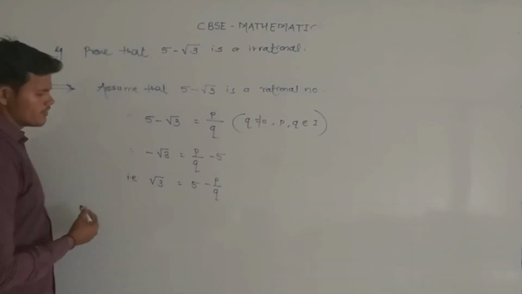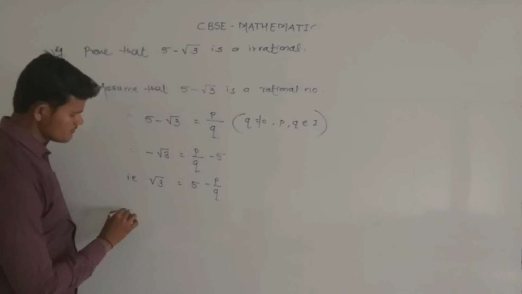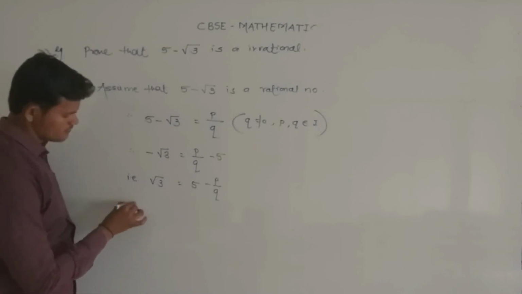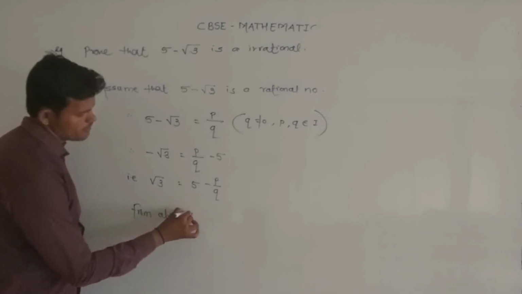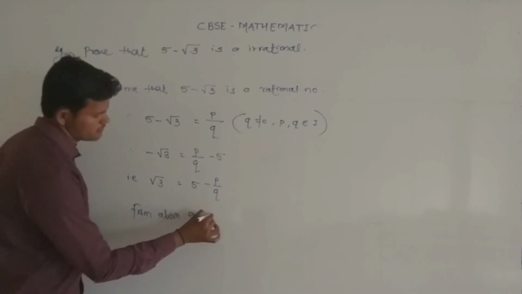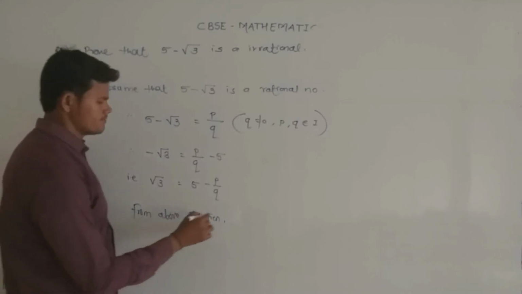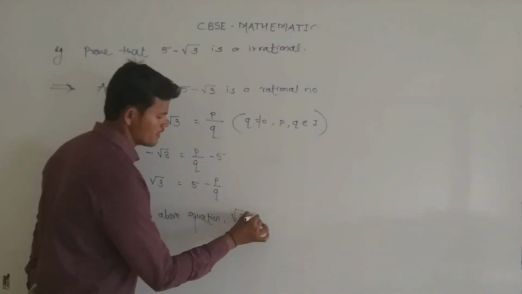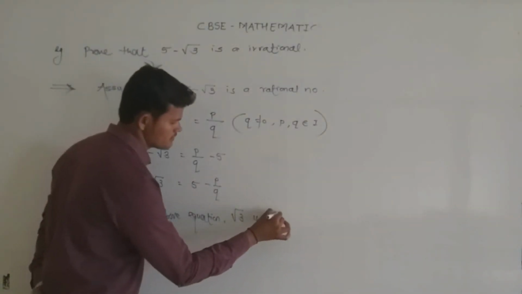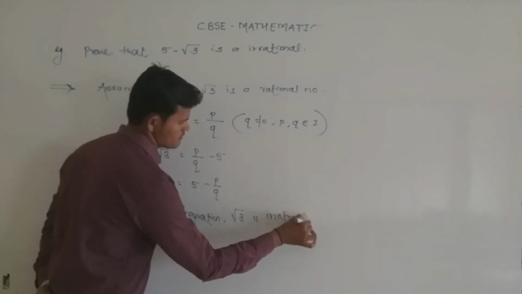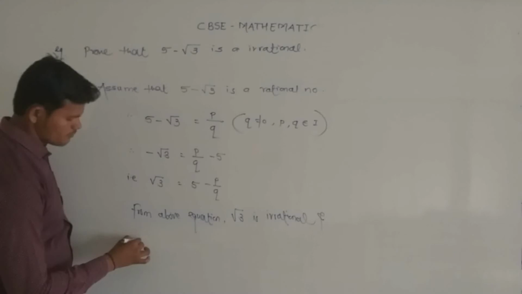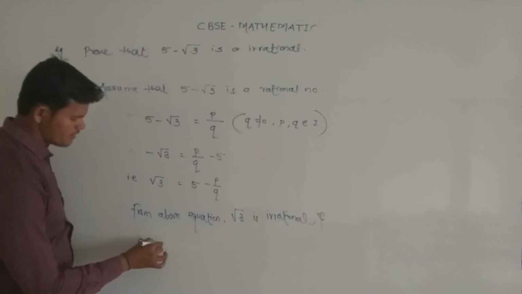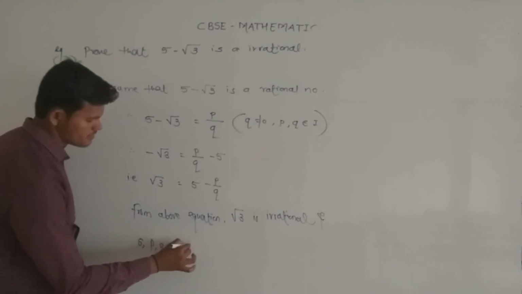So from the above equation, under root 3 is irrational and 5, p, q are integers.